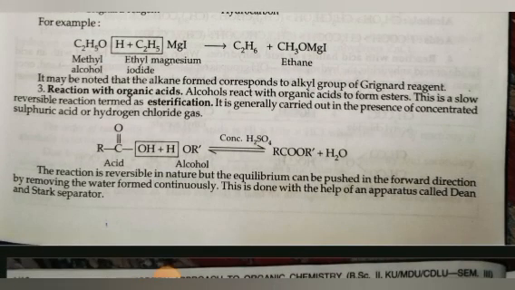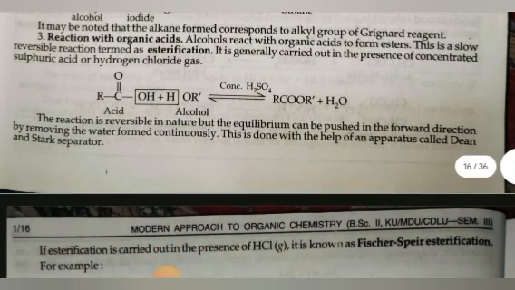Third is reaction with organic acid. Alcohol reacts with organic acid to form ester. This is a slow reversible reaction termed esterification. It is generally carried out in the presence of concentrated sulfuric acid or hydrogen chloride gas. Acid plus alcohol gives rise to ester plus H2O.